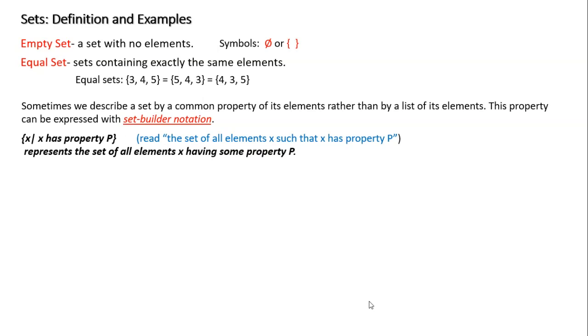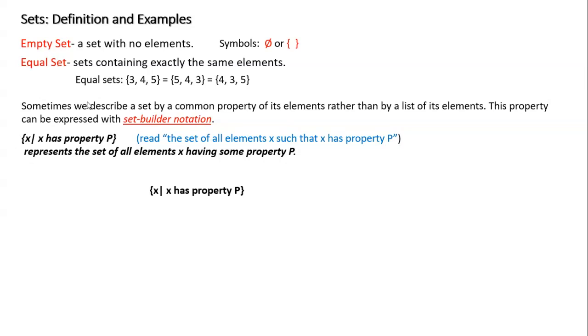This is the syntax. This is how we write in set builder notation. We're still going to use the squiggly brackets, or the braces. And the way we read this is here. We have X, and then we have this line. We call this a pipe, and we read this like this: the set of all elements X such that, and that's what the line means here. The pipe, just like the line here that's separating the two X's, such that X has the property of P, and what this means is it represents all elements of X having some property of P.